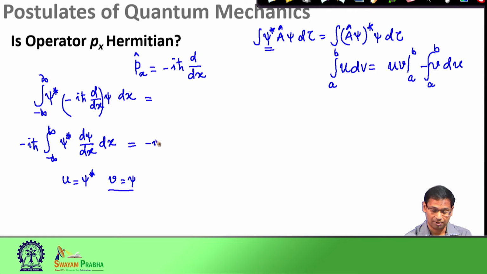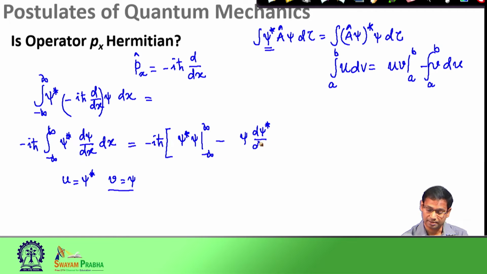I have minus i h bar, I have to evaluate u v, where u is psi star and v is psi, at the two limits minus infinity and plus infinity, minus the integral of v du. V is psi, du is now d psi star by dx, and I have to integrate this. So, this is what I get when I use the integration by parts.